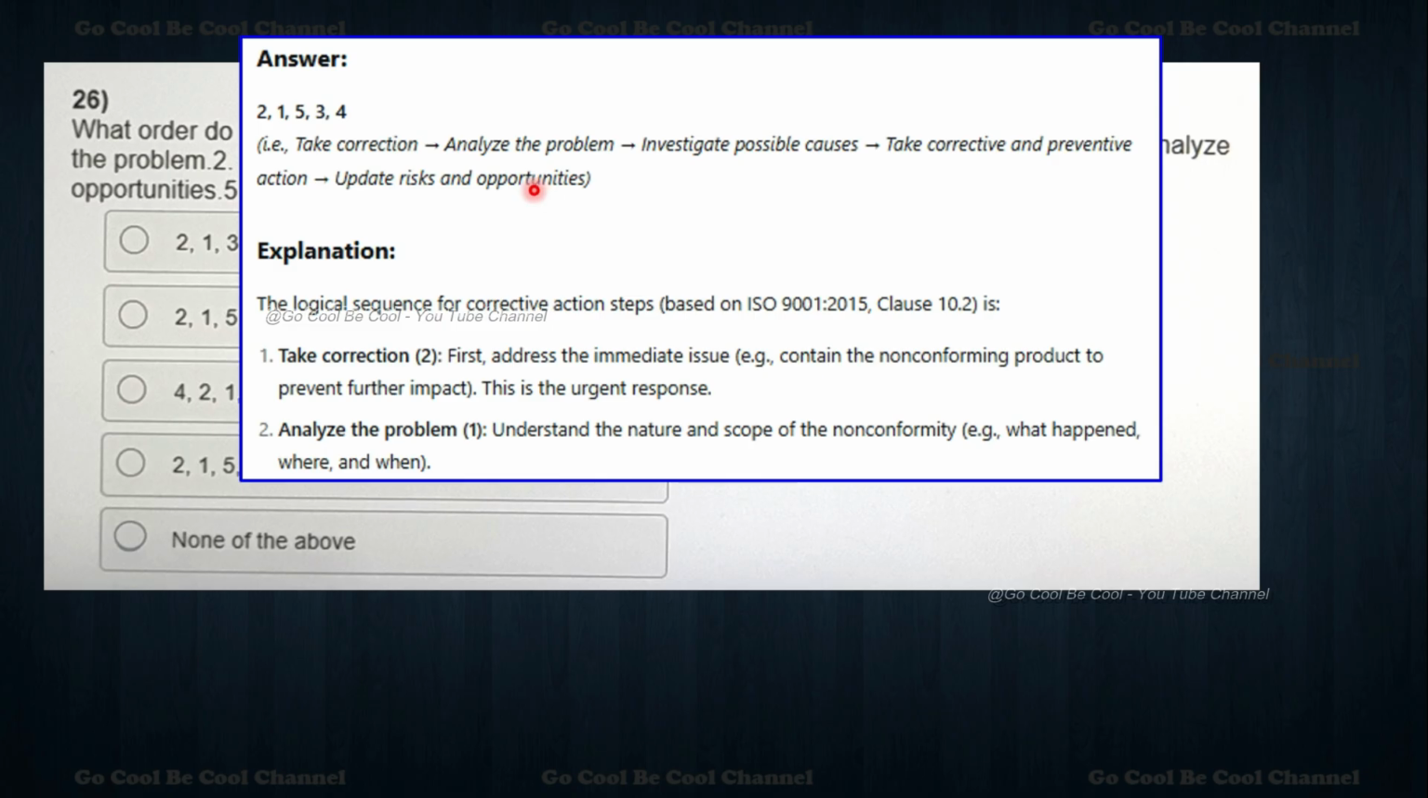Meanwhile we have to look into the previous updates, the risk register, everything. Explanation: the logical sequence for corrective action steps is based on clause 10.2, which talks mainly about controlling non-conformities and taking suitable corrective action. So take corrections is step 2. First address the immediate issues, for example contain the non-conforming products and prevent further impact. This is the urgent response. Analyze the problem is step 1: understand the nature and scope of the non-conformity, for example what happened, where, and so on. The 5W1H can also be used here.